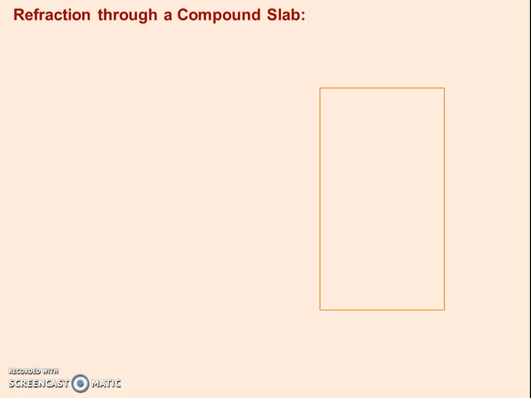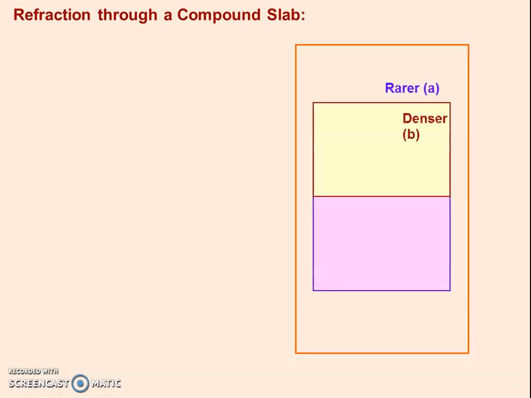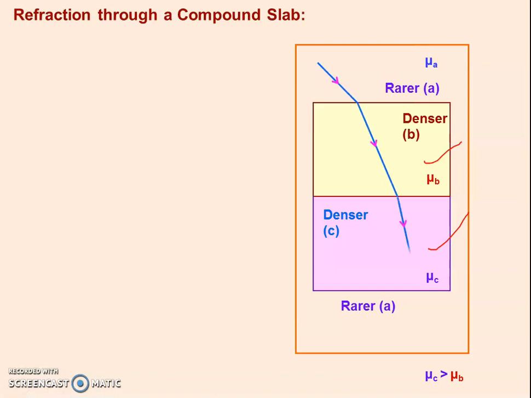Okay? Refraction through compound slabs. Now there are multiple media. This is the rarer medium, this is a denser medium, and this is another denser medium. It means the refractive index of this slab is mu B, and the absolute refractive index of this denser medium C is mu C. And again this is a rarer medium. Now what will happen? There will be 3 refractions: first, second and third. Okay? This is the rarest medium, this is comparatively denser, and this is the densest medium in this picture.